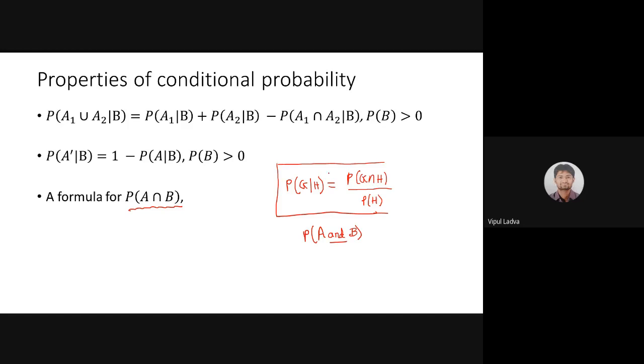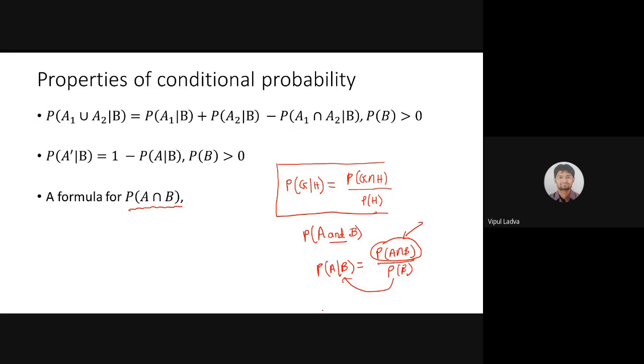Now let's take the help of this particular formula. Earlier, I had provided that P of A over B is the probability of A intersection B divided by the probability of B, because right now B is my condition. If I make this term the subject, then the probability of B, which is in the denominator, gets multiplied with this term.